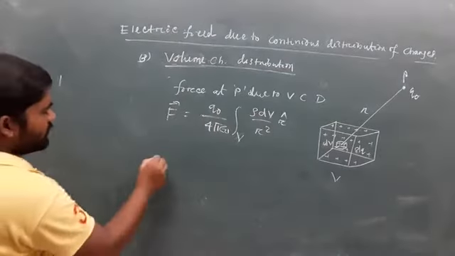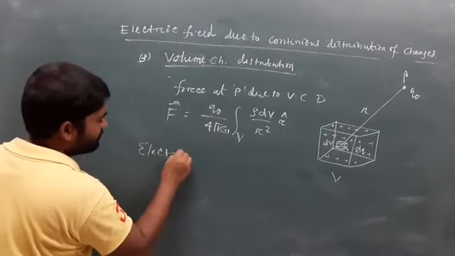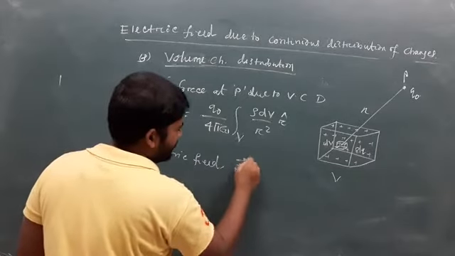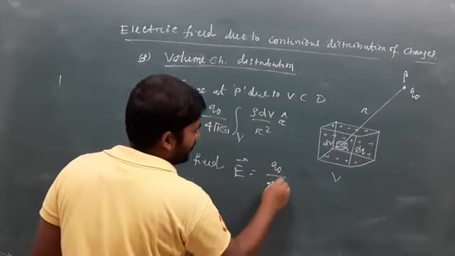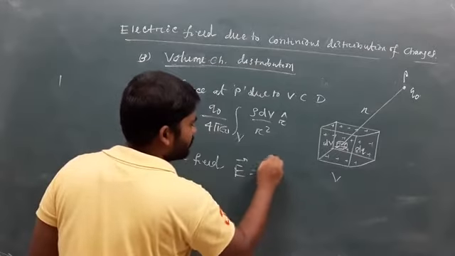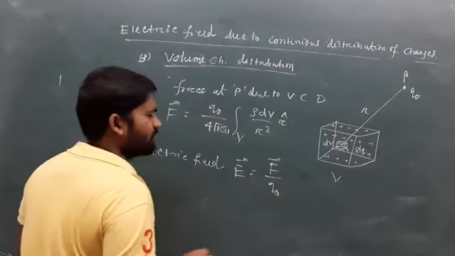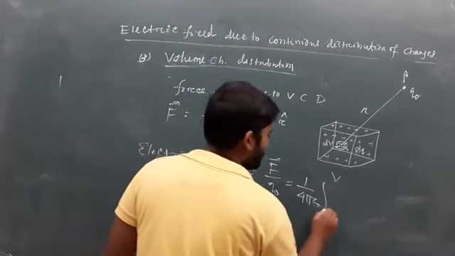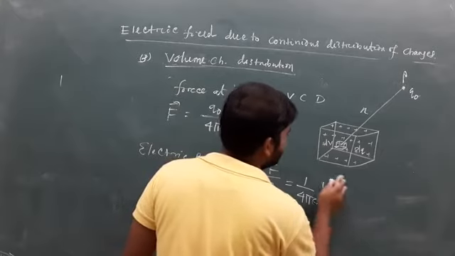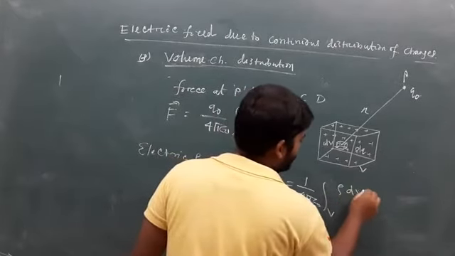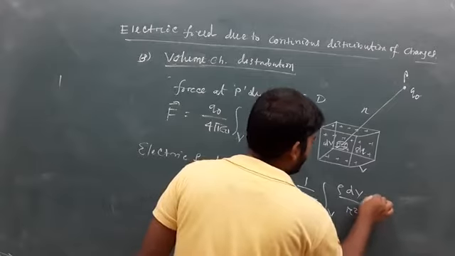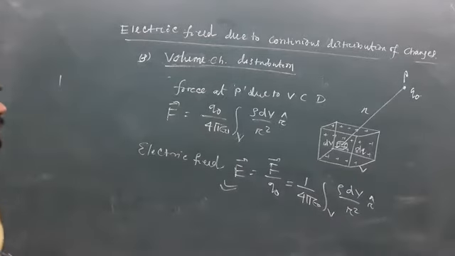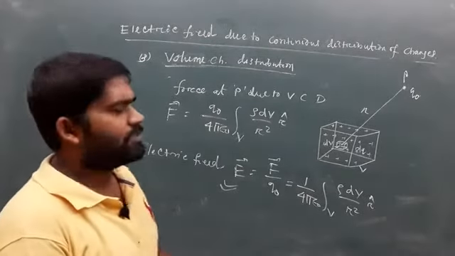That's why the electric field E equals F by q naught, that is, 1 by 4 pi epsilon 0 integration over V of rho dV divided by r square into r cap. So that will give the expression for electric field in case of a volume charge distribution.